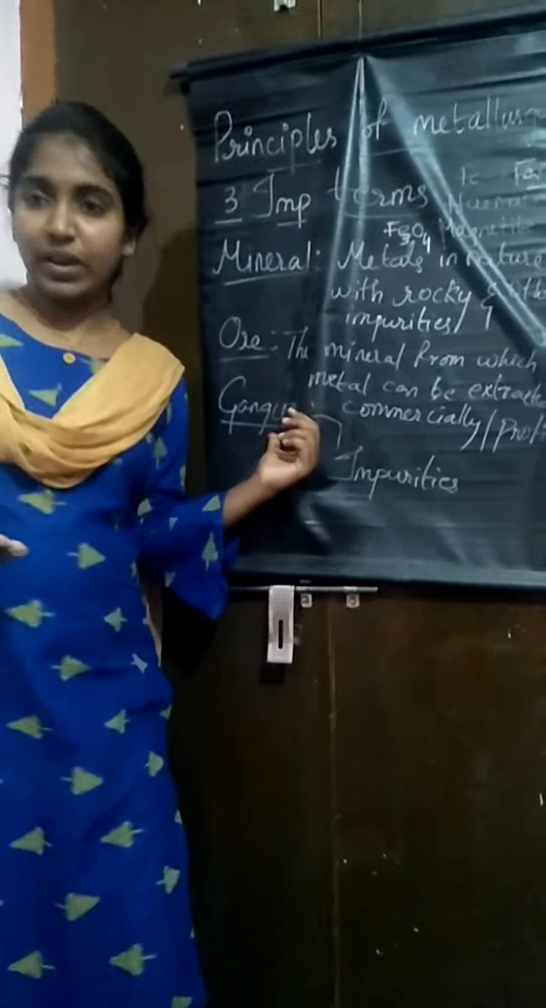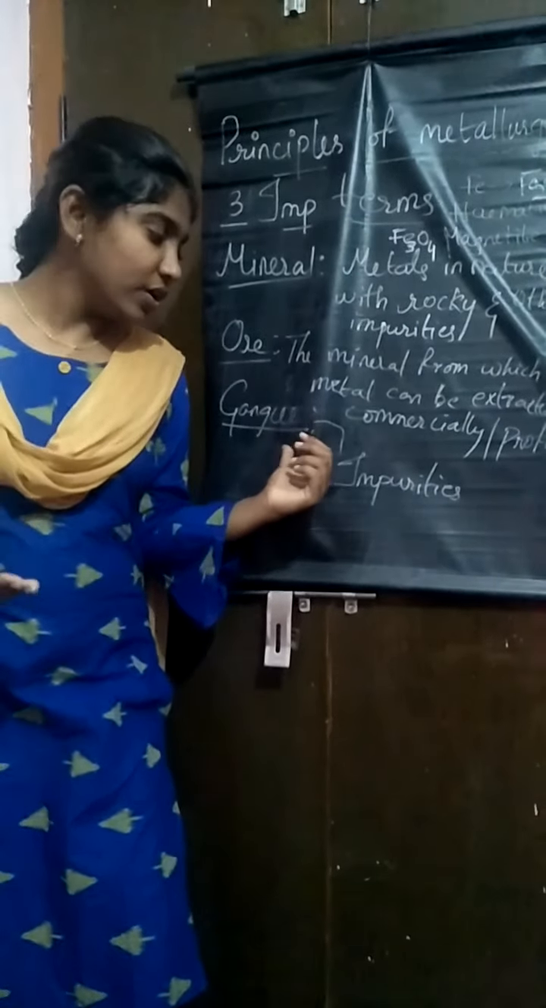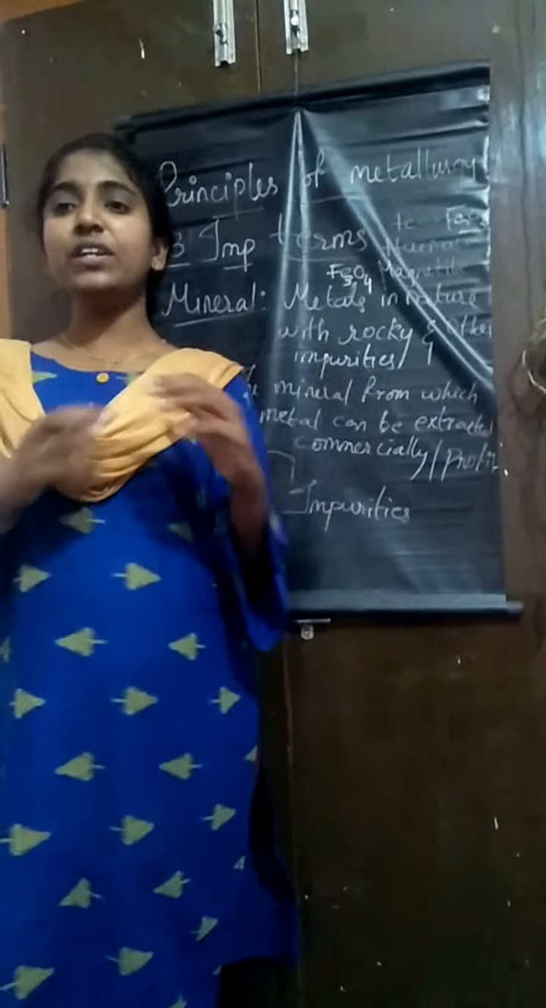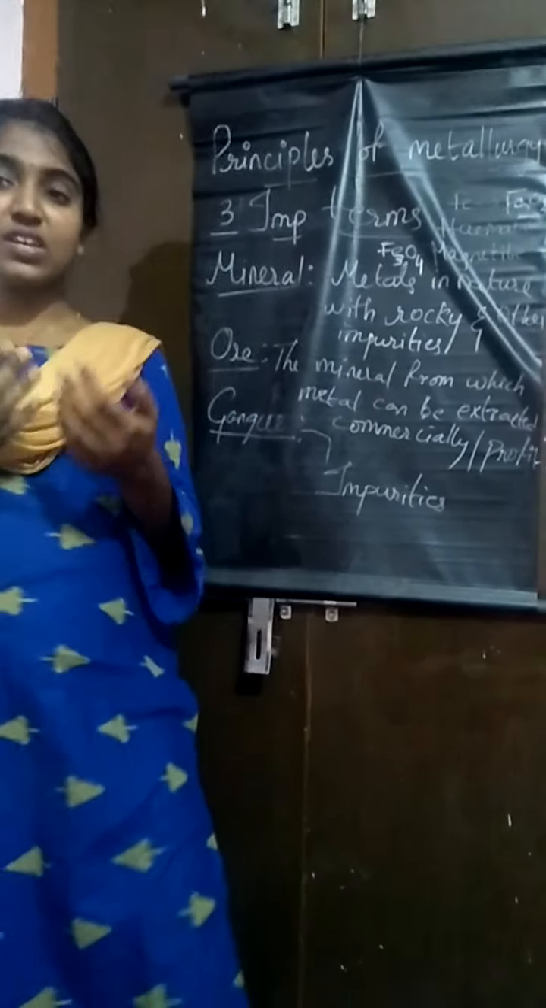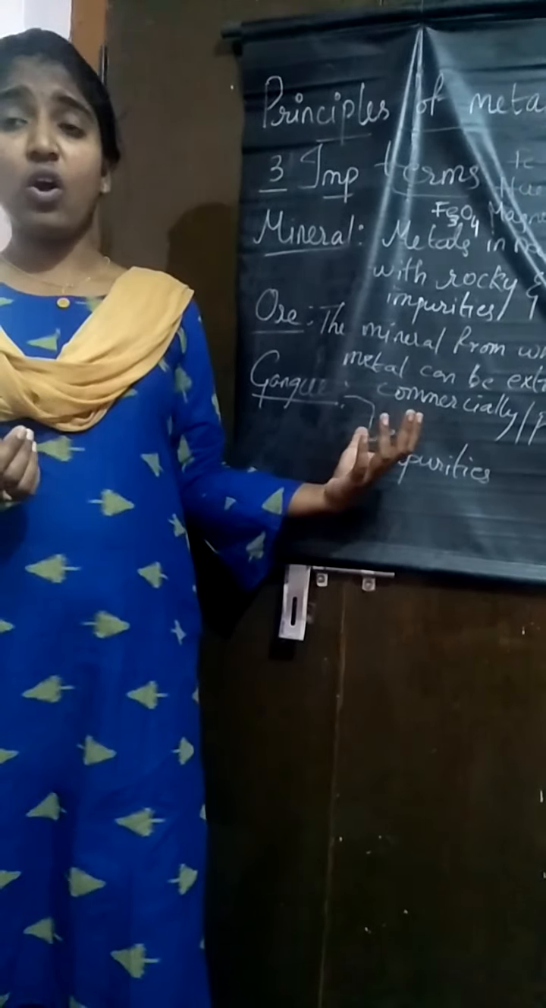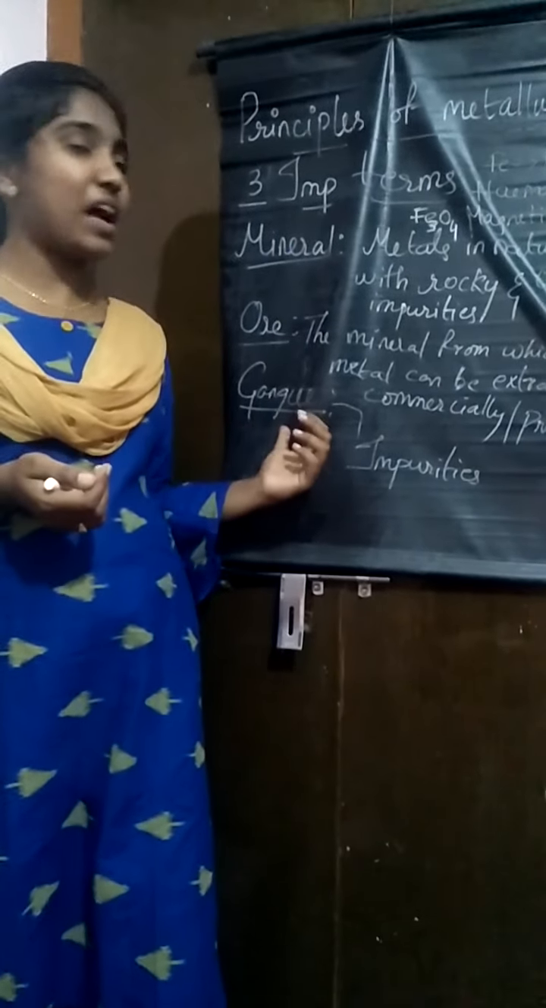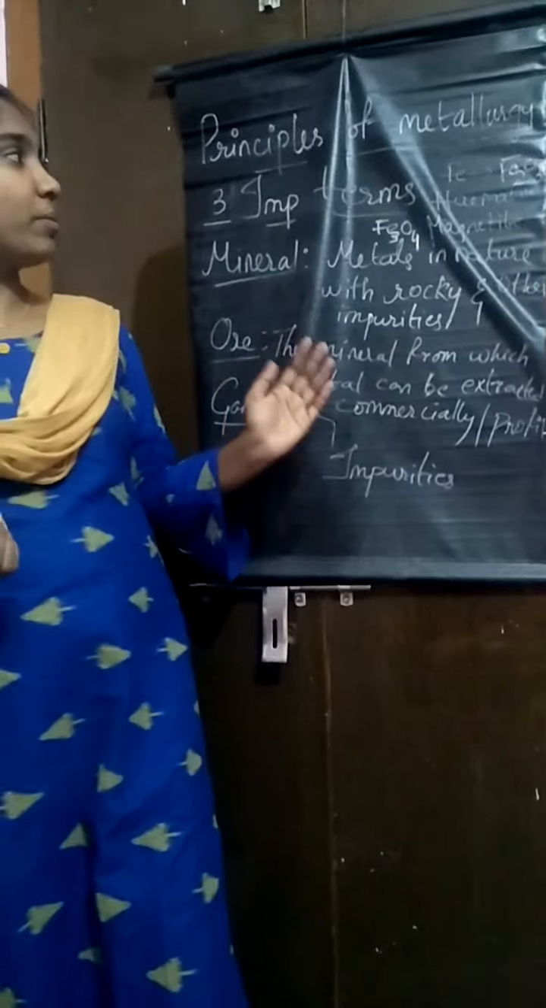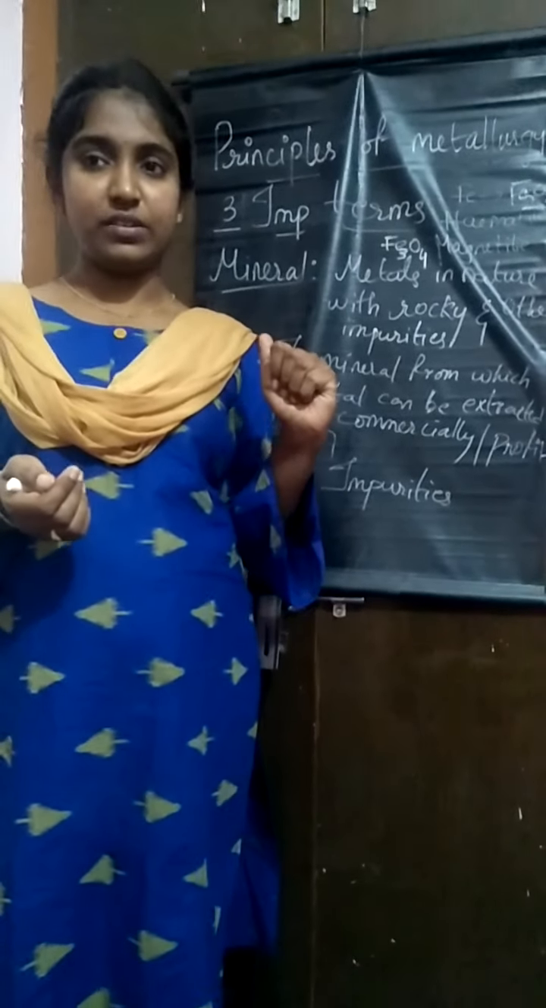And the last important definition is gangue. Gangue means the earthy impurities which are associated with the metal. So these are the three terms which you have to understand before proceeding into the topic of metallurgy. Okay.